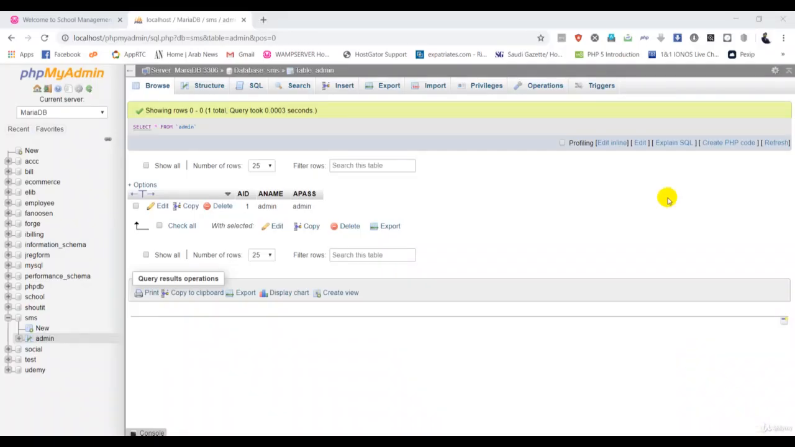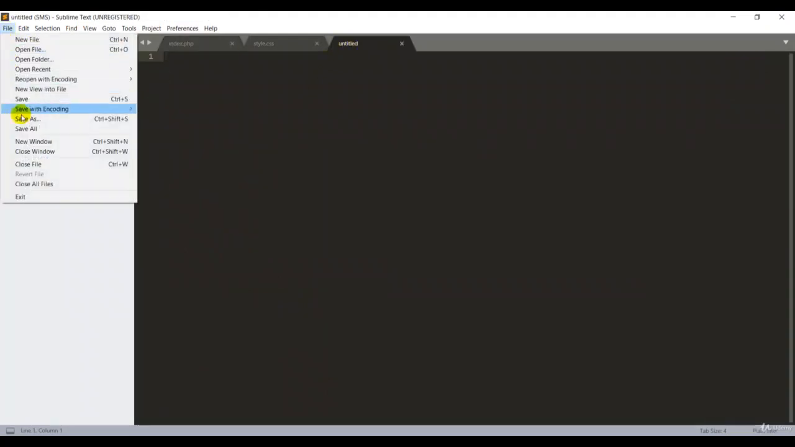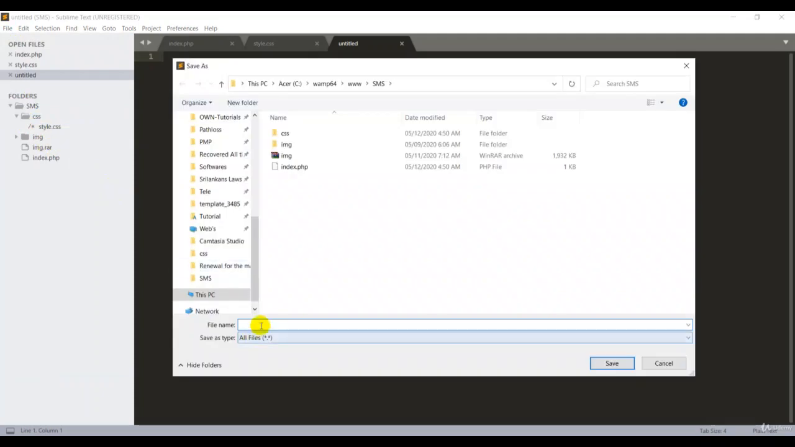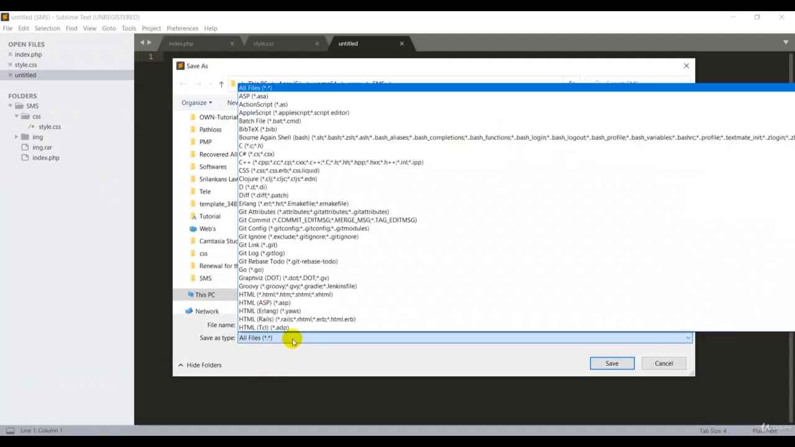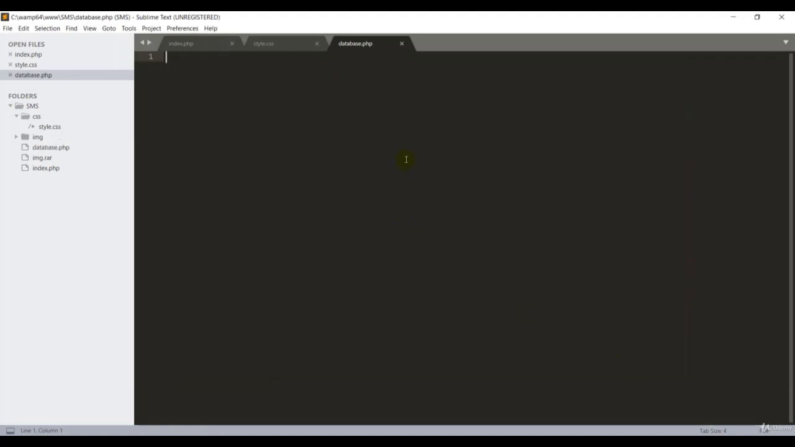Now we have to connect this database to our index.php. So I'll go back to my index.php. Okay, then now we need one more file for the database connection. So I'll open it, double click and create a file and save. Okay, good. So I can give the file name here, guys, database.php. You can give any name, it doesn't matter. Okay, .php, then save. So now I have created the file.